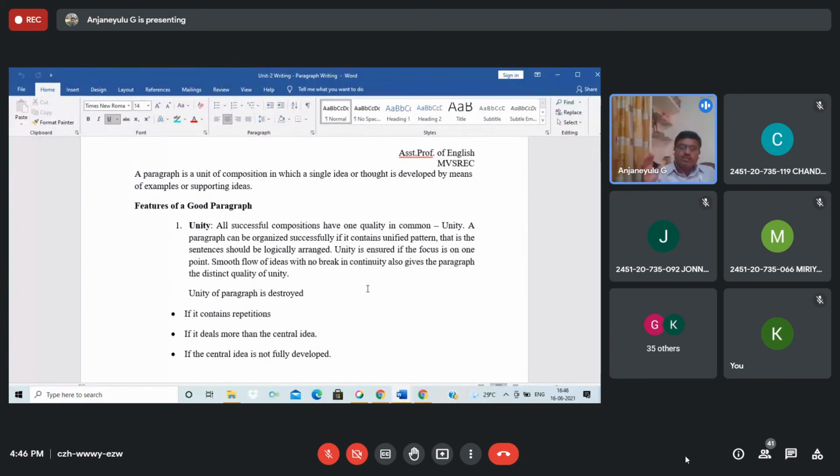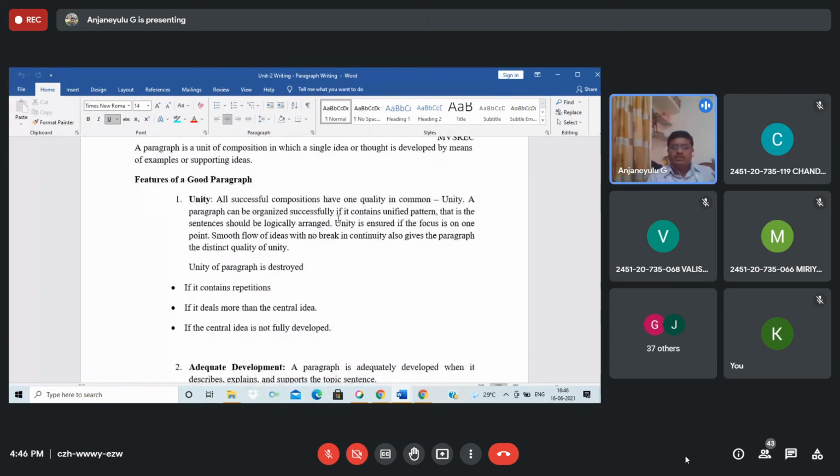The main feature of good writing is, first of all, you have to keep in mind what sense you are going to make. Unity means complete sense of meaning. All successful compositions have one quality in common: unity. A paragraph can be organized successfully if it contains a unified pattern, that is, the sentences should be logically arranged.